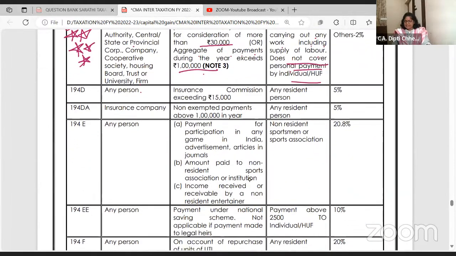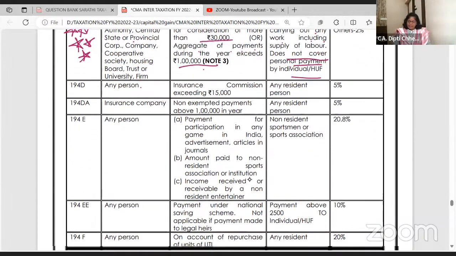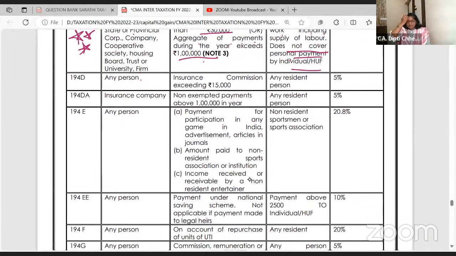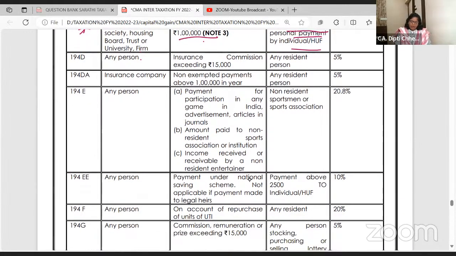All right, now 194D commission. कमीशन हम तीनों एक साथ करेंगे और एक साथ लिखेंगे, वो तो हम star बना रहे हैं ना. 194D is insurance commission. Do you know, dear students, insurance का तो पूरा business agent पे ही चलता है. तो agents get commission from the insurance company above 15,000.